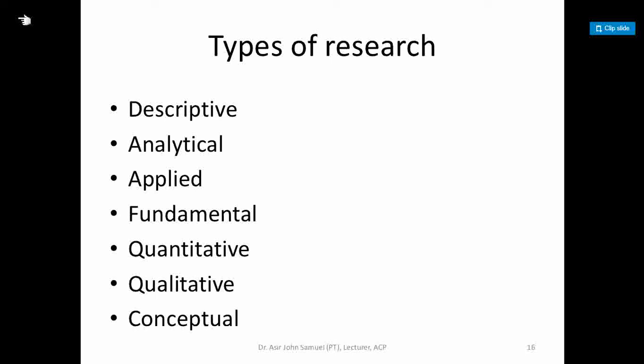Today we are going to see the concept of types of research. In the last class we saw some concepts about research, and today we are going to see the types of research. We all know what research means. Research refers to finding the unknown things using known ones. We are going to find again and again to get new knowledge.